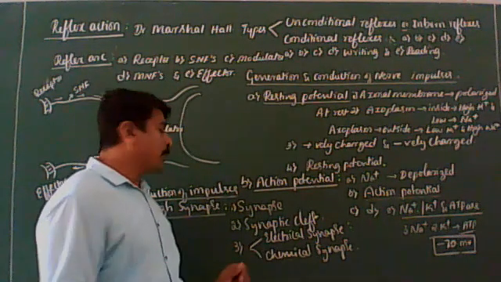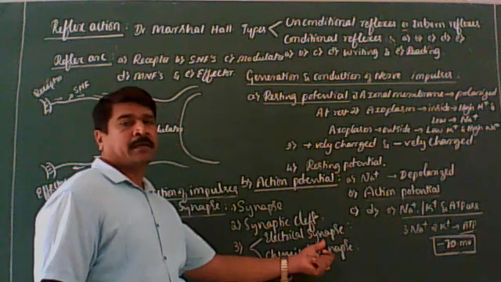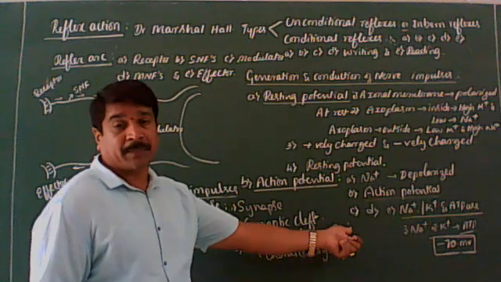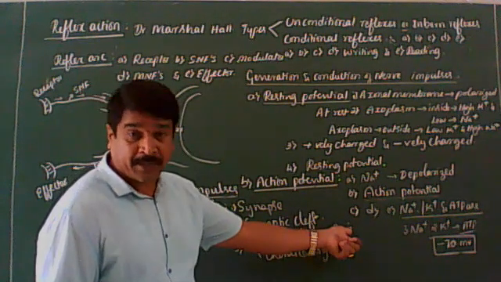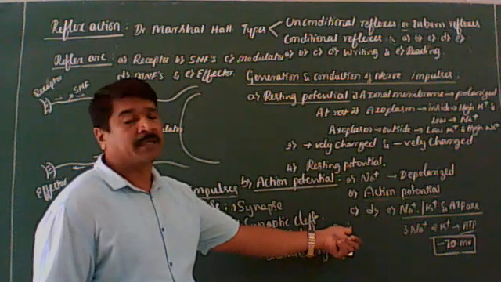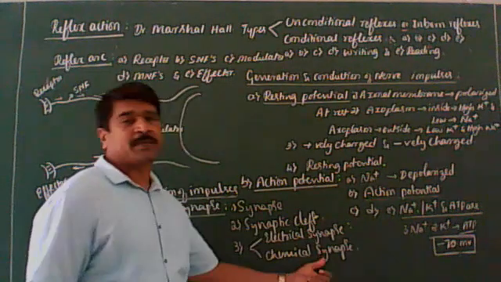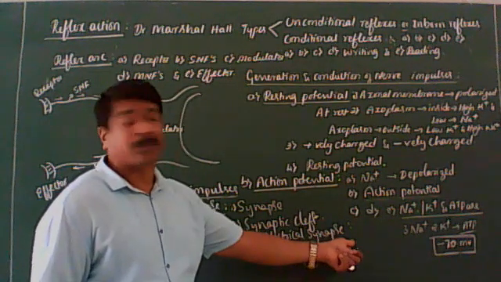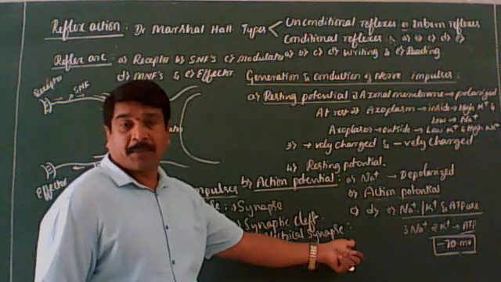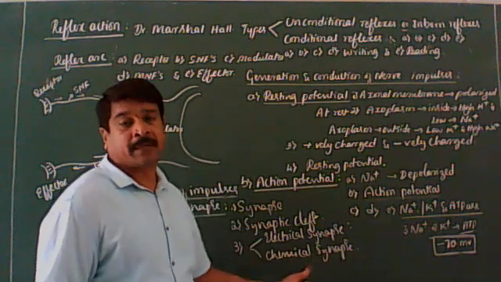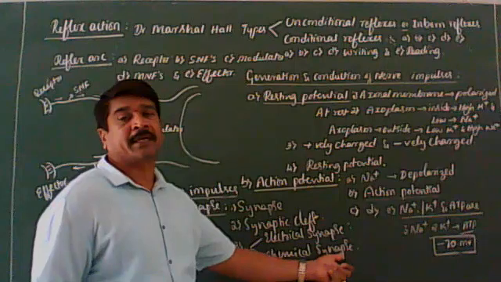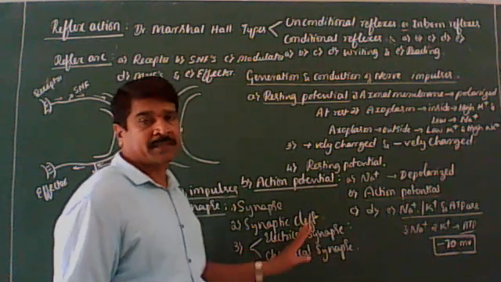Synapse is of two types. Electrical synapse, where the pre and postsynaptic membranes are in close proximity without any synaptic cleft. Chemical synapse, where the pre and postsynaptic membranes are separated by the synaptic cleft. I think this part is clear.